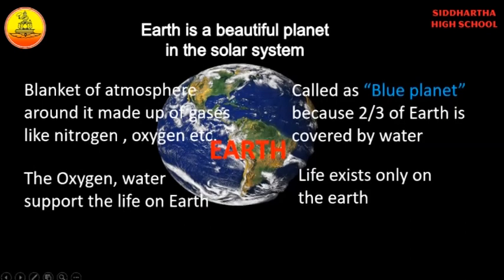The oxygen and water support life on Earth. So the presence of oxygen and water supports life on Earth. It is our home.